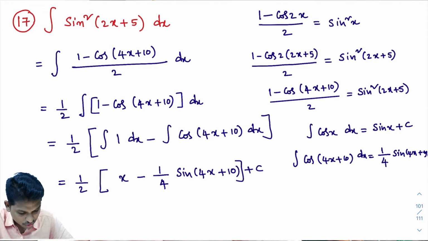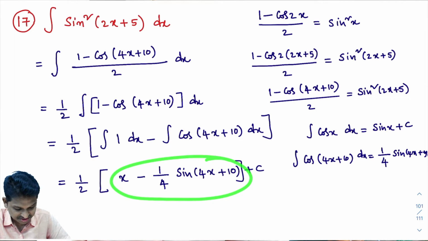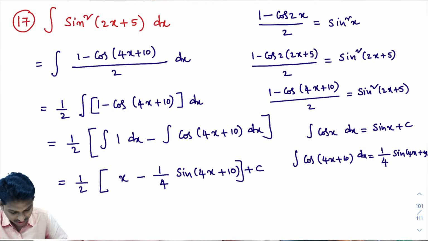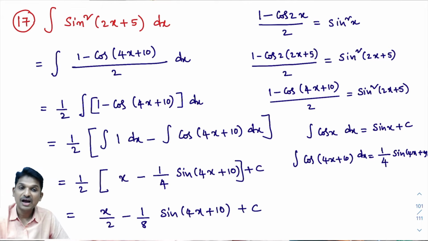I hope you understand. Now what I'll do, this complete expression is there, so I'll multiply with 1 by 2. Multiply 1 by 2 into x, that is x by 2 minus 1 by 8 into sin of 4x plus 10 plus c. I hope you understand this solution. Yes or no? Now we'll move to the next problem.